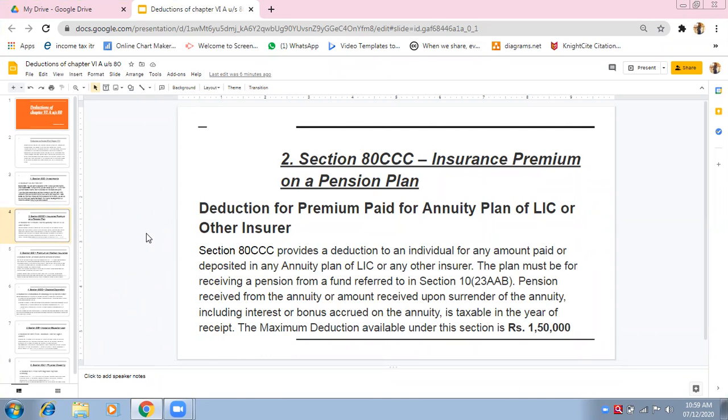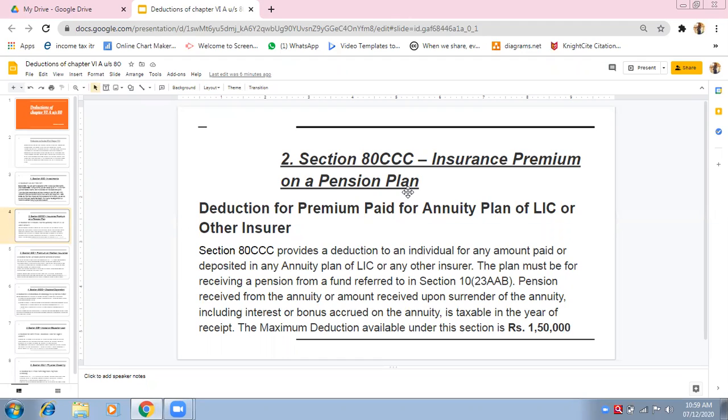Now suppose you have taken a life insurance policy. With that life insurance policy, there is an annuity plan attached. Now what is an annuity plan? It is a pension plan. For that pension plan, you are paying premium, insurance premium on a pension plan. That means, suppose you are taking a life insurance policy.